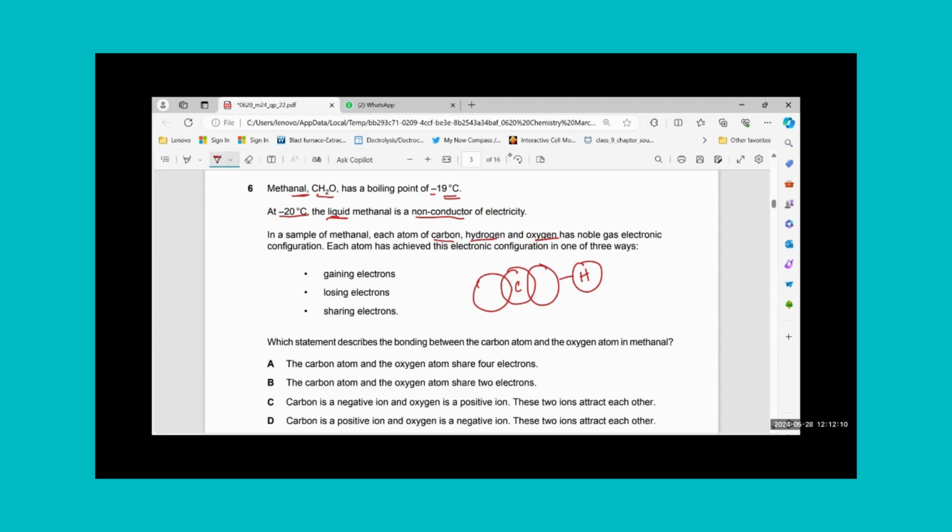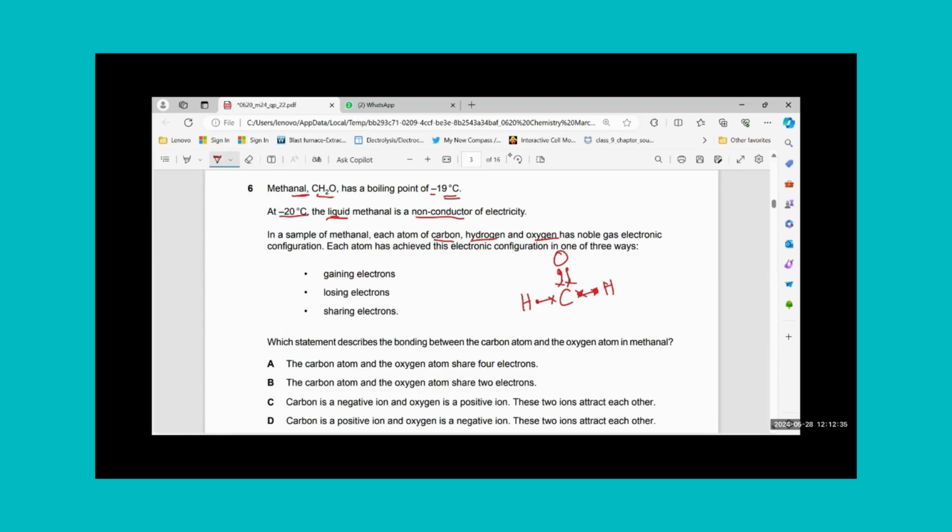So it must be like, since carbon has to complete its 4 electrons, it must have bonded with two electrons with hydrogen like this, and the 2 left over must have been bonded with oxygen like this. So let me see what it says. Has made an electronic configuration.